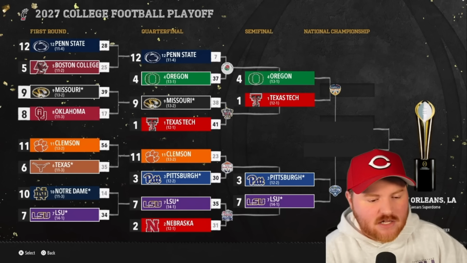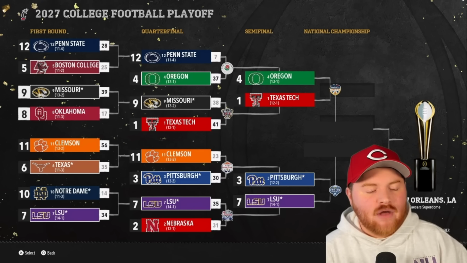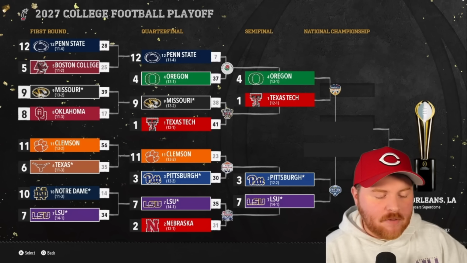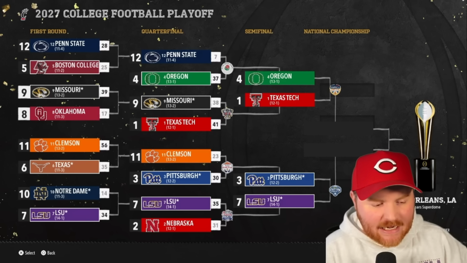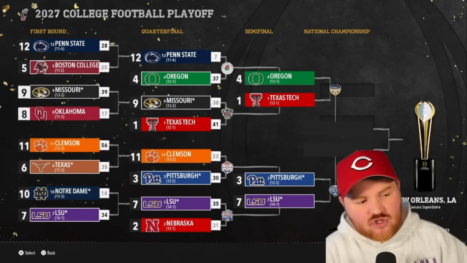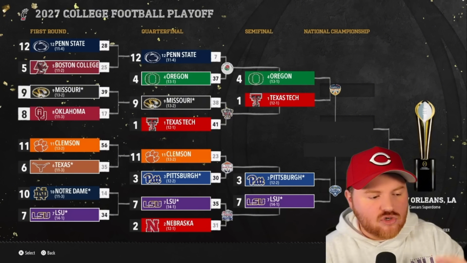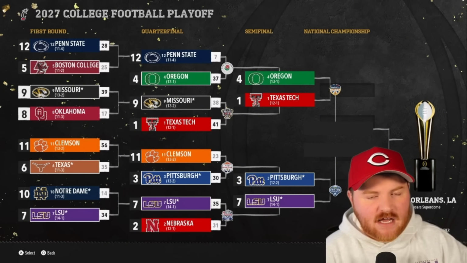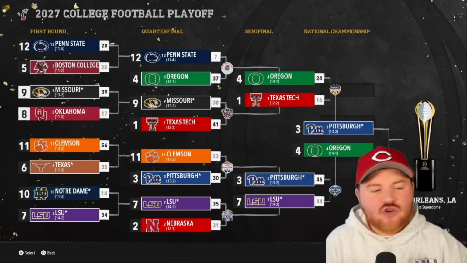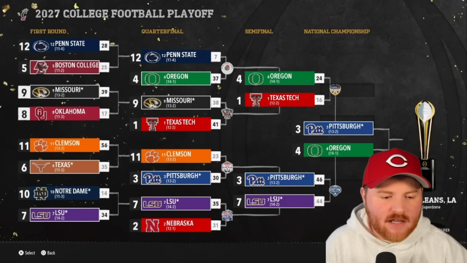They're looking to get to their second-straight national championship game. That goes through LSU, who beats our independent Nebraska. Pitt and LSU will face off in the Cotton Bowl. So 2 conference champions at the bottom, 2 non-conference champions at the top. The winners will face off in the national championship game for all the marbles. And it is our 2 best conferences in the video so far.